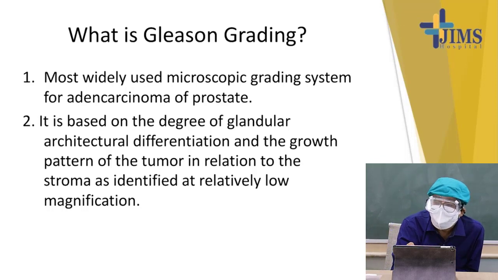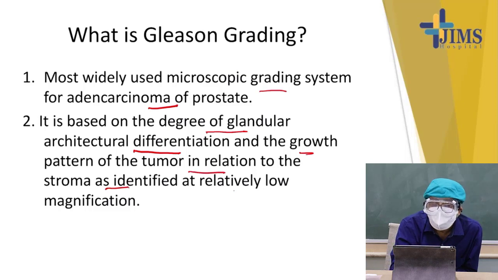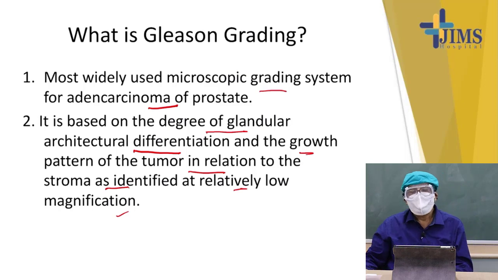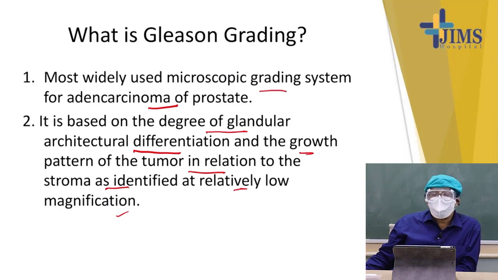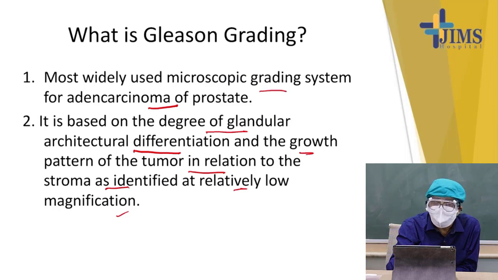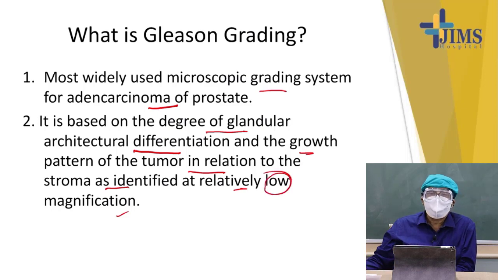It is the most widely used microscopic grading system of adenocarcinoma of the prostate, based on the degree of glandular architecture or differentiation and the growth pattern of the tumor in relation to the stroma at relatively low magnification. One thing to remember: Gleason's grading is done at low power magnification, not high power. We see the type of the glands and the type of tumor cells infiltrating the stroma.